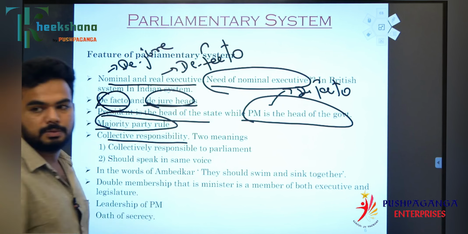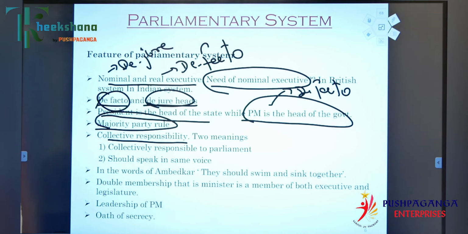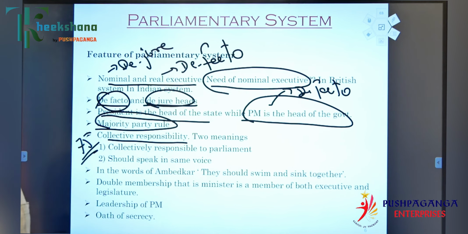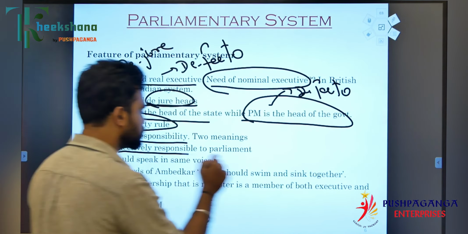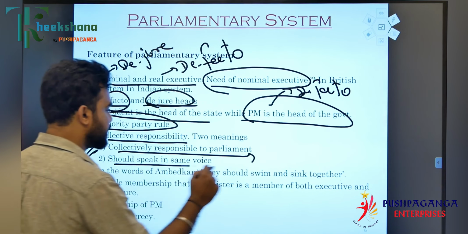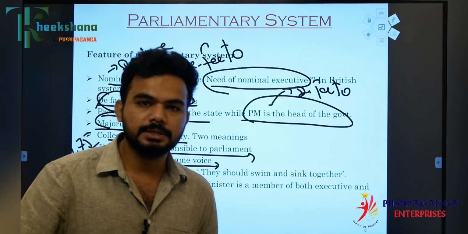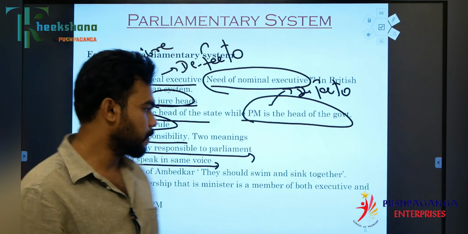Then collective responsibility, which has two meanings. Article 75 speaks about collective responsibility. What is this collective responsibility? The ministers are collectively responsible to the parliament and should speak in the same voice. Same voice does not mean the same tone; it means they should have the same ideology.